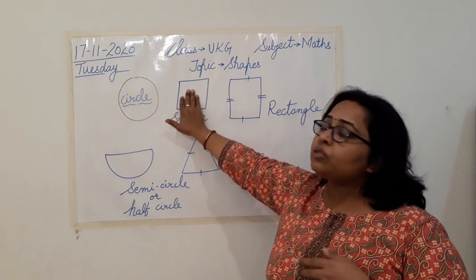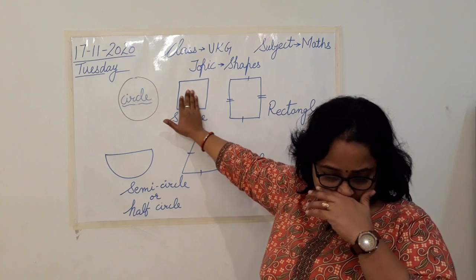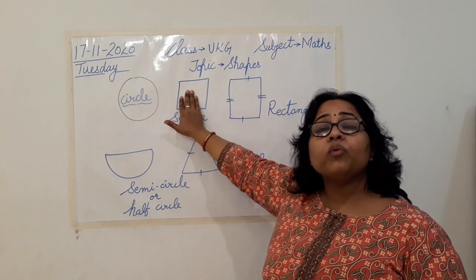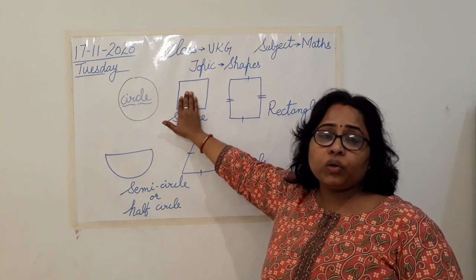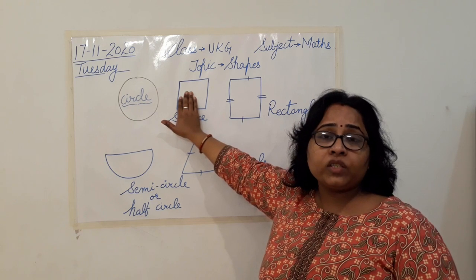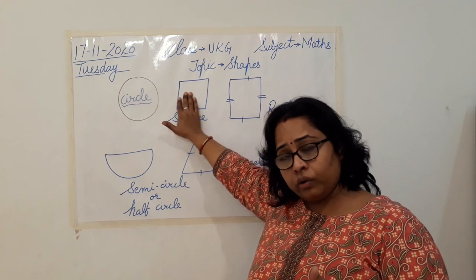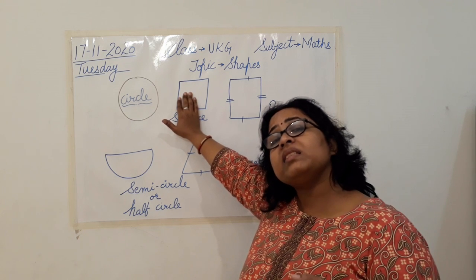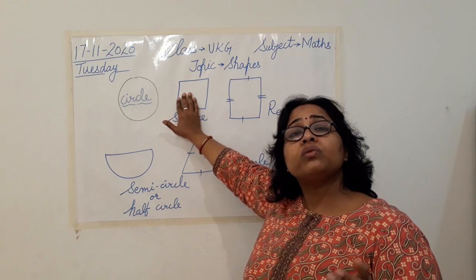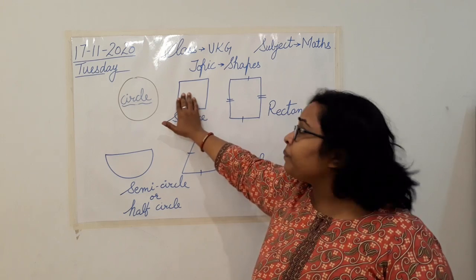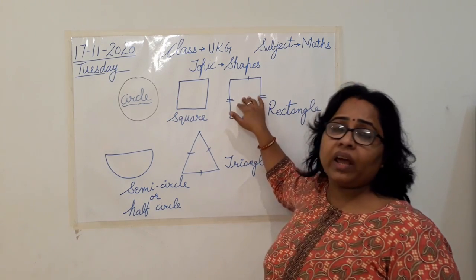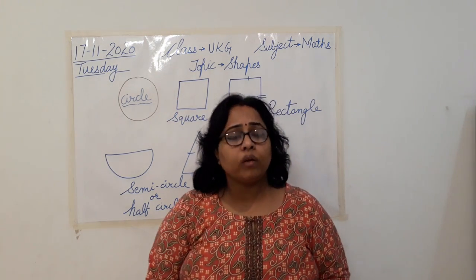Now if we talk about square, any two examples of square shape? I have just told you carom board, chess board. Now if you will look at the tiles, your floor of your room, if you are having tiles there, those tiles are also square in shape. Clear? Then if we are talking about rectangle, I have just told you so many objects.